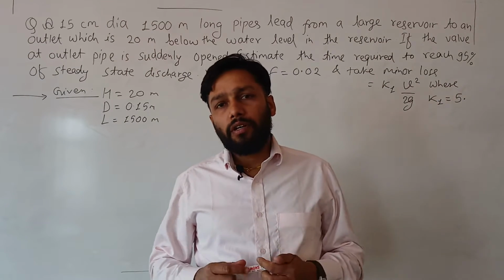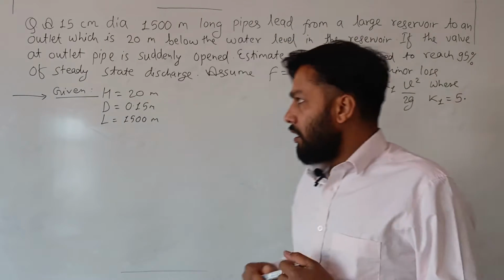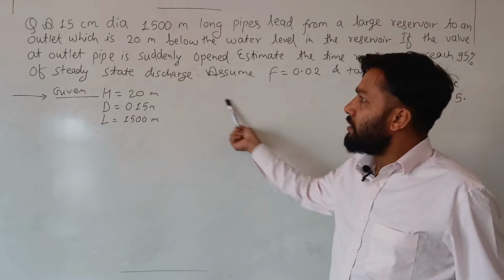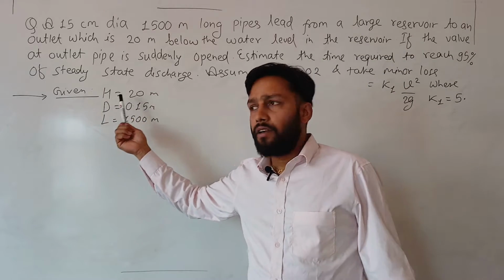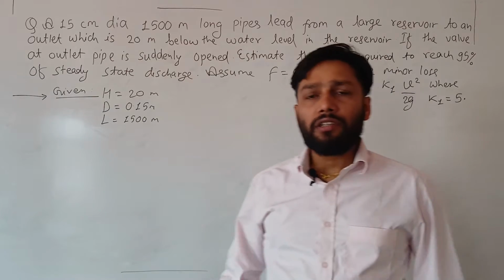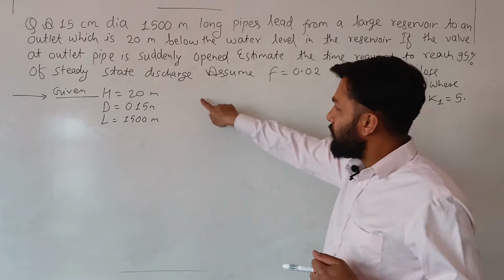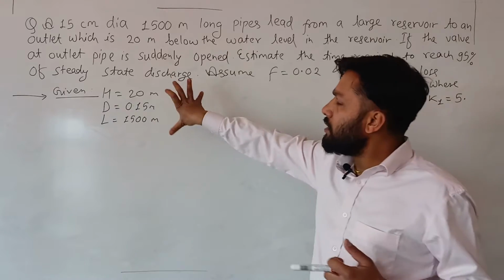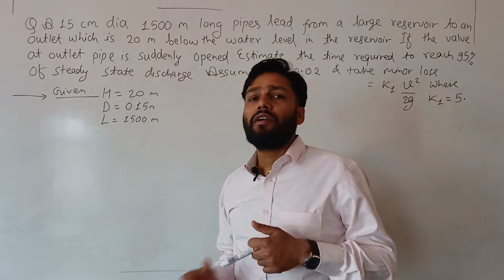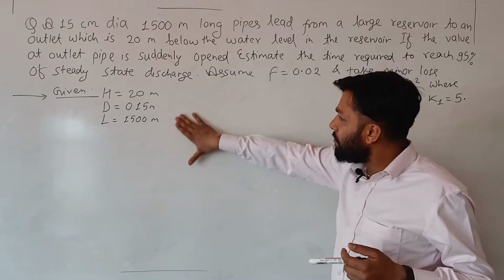Today I am going to do a numerical which is from chapter number 4, hydraulics. This numerical is from establishment of flow in unsteady flow in pipe. In our past lectures we have been dealing with problems from sudden closure of a valve, but this is a type of problem which is a suddenly opening condition of a valve. So we deal with a different type of problem.